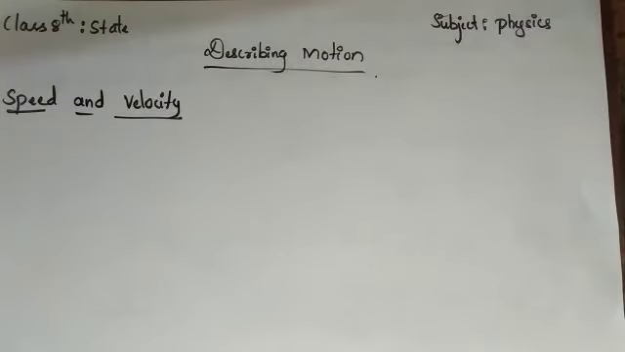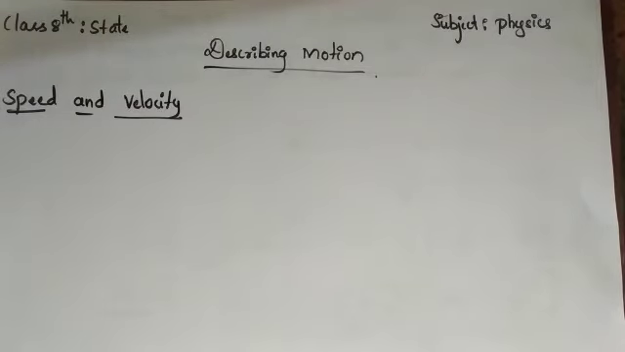Hello students. So in the describing motion chapter, previously we have discussed the main important topic, that is distance as well as displacement. Based on this distance and displacement, we are going to the further topic, that is speed and velocity. There is a relation between distance, displacement as well as speed and velocity. What it means, I'll explain it.